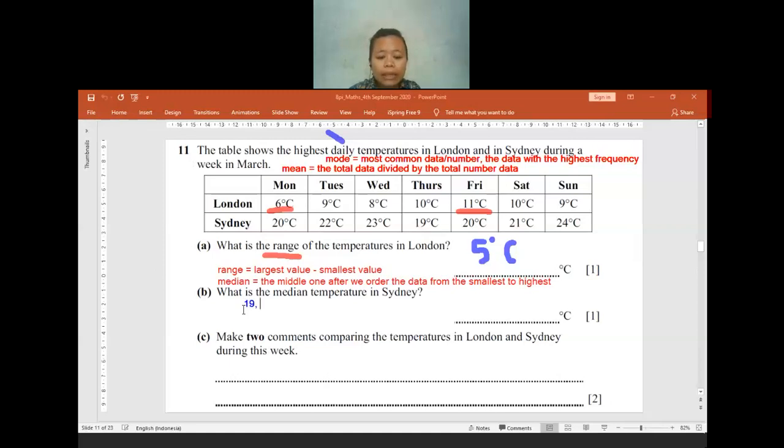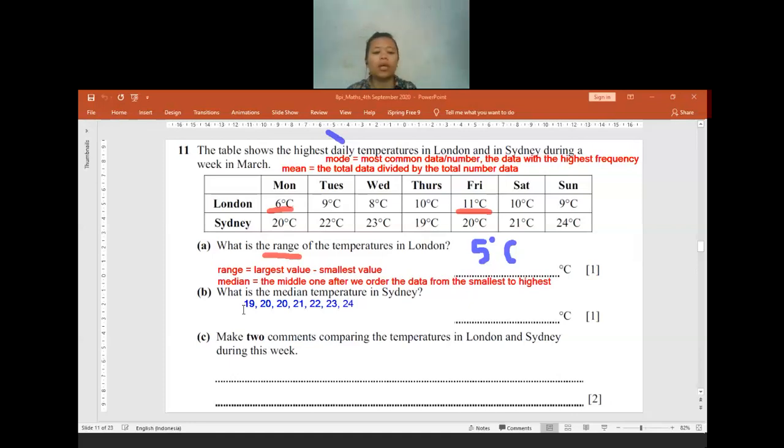After 19, it is 20. After 20, it will be 21. After that, 22. Oh, the 20 is two times, sorry. The 20 have to be written two times. 19, 20, 20, 21, 22, 23, and then 24. Is there any temperature that I miss, that I forgot to write?